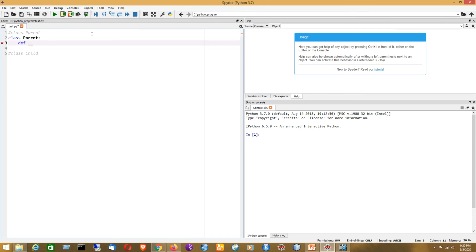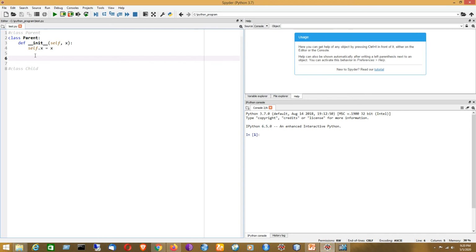First comes the double underscore, then init, then double underscore again, then self, and then the variable that is the attribute of the parent class. Now I am going to initialize the value of this variable. So it is the constructor definition part.